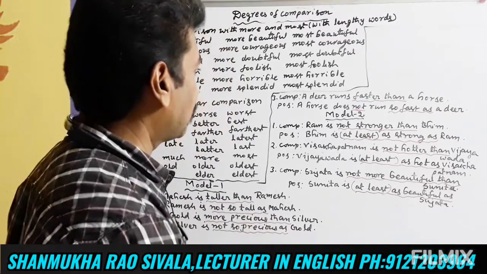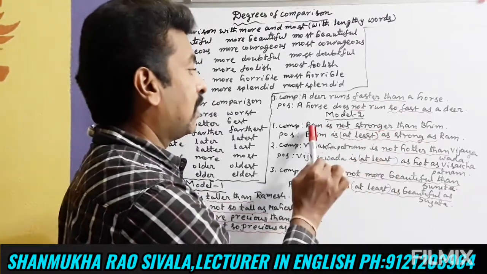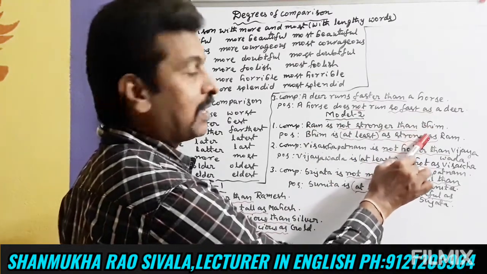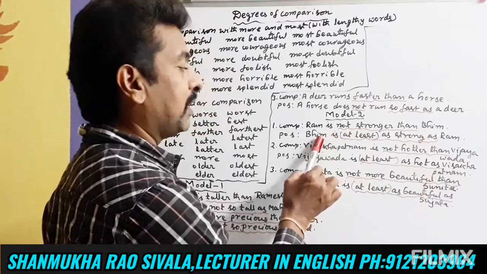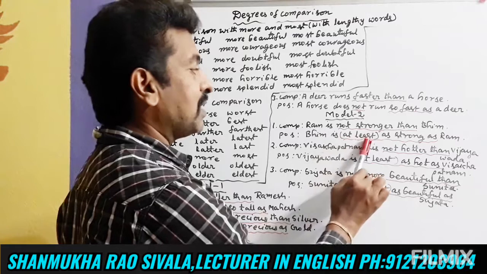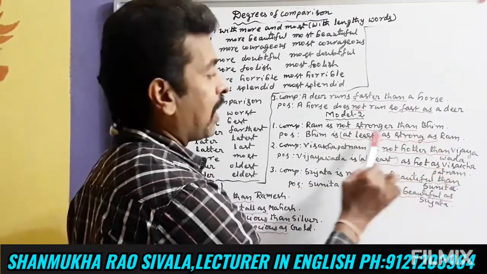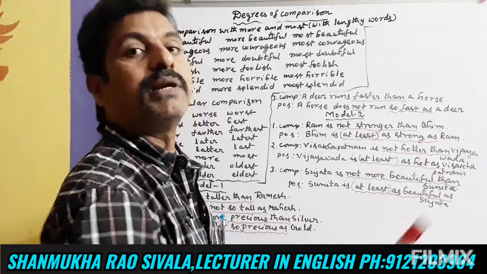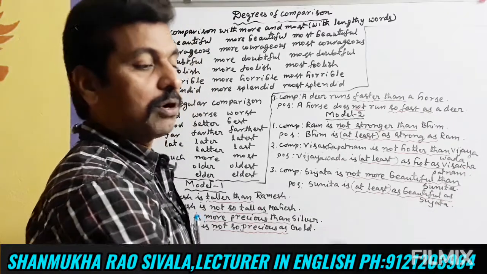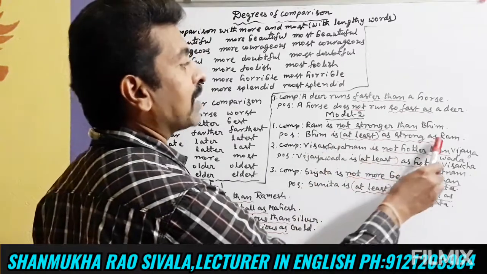This is how, friends. I hope that you understood. This is a negative sentence. Ram is not stronger than Beam. Not stronger than, negative sentence. In a negative sentence, in the positive degree, we will use at least as strong as. Beam is at least as strong as Ram, or else Beam is as strong as Ram. At least can be written or can be omitted also. Not stronger than, at least as strong as. Not stronger than, as strong as. Beam is as strong as Ram.